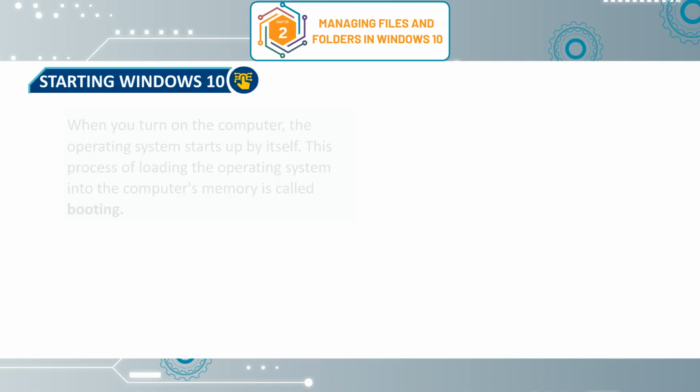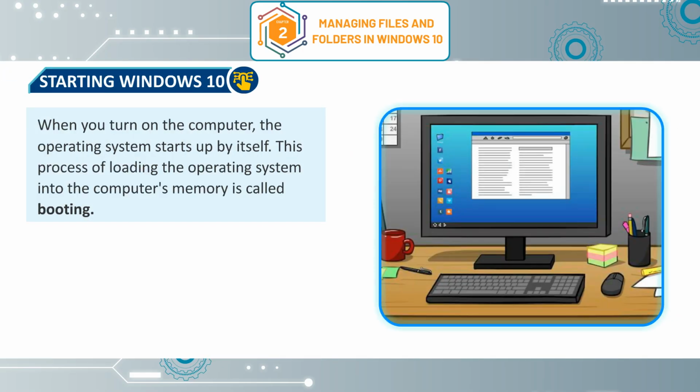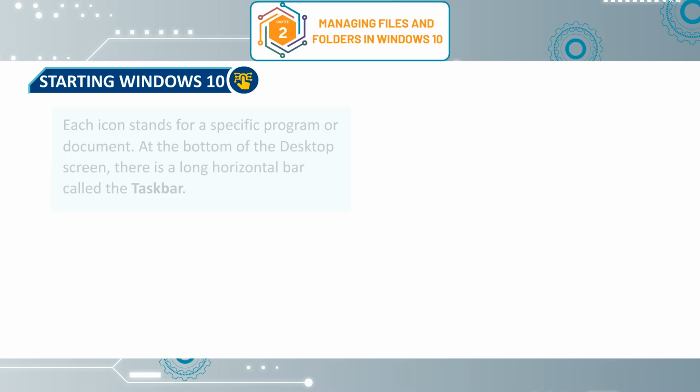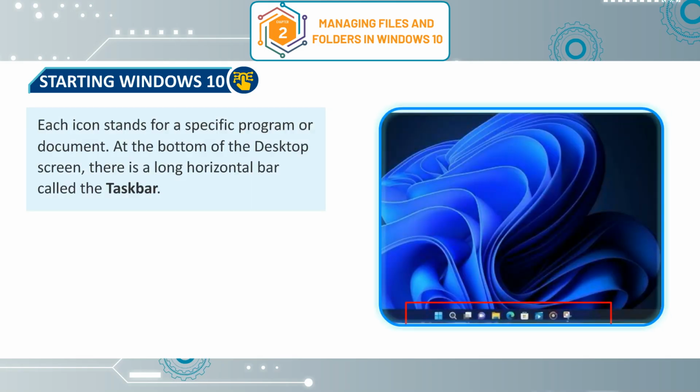Starting Windows 10. When you turn on the computer, the operating system starts up by itself. This process of loading the operating system into the computer's memory is called booting. The first screen you see after booting up the computer is called the desktop, figure 2.1. On the screen, you will see small labeled pictures called icons. Each icon stands for a specific program or document.